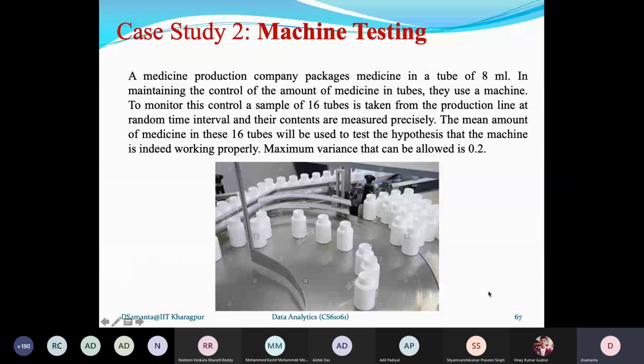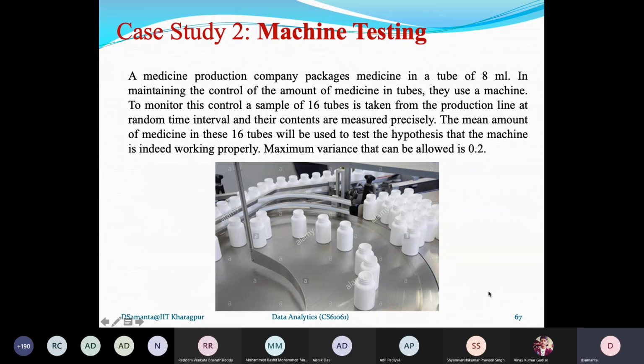Now let's see what the 5 different steps are. The first step is that we have to decide the hypotheses, the null hypothesis and the alternate hypothesis. So the null hypothesis H0 is that mu equals 8. It is absolutely okay. And what about the alternate hypothesis? The alternate hypothesis is that my machine is not working correctly. It means that sometimes the machine is putting in little medicine, sometimes in some bottles it is more than the required volume.